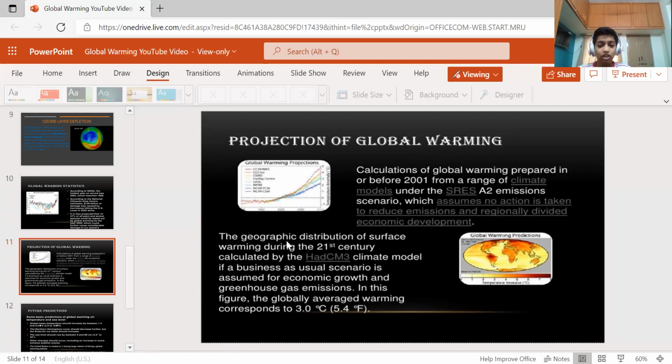The geographic distribution of the surface warming during the 21st century, calculated by the HadCM2 climate model, is a business-as-usual scenario assumed for economic growth and greenhouse gas emissions. In this figure, the globally averaged warming corresponds to 3 degrees Celsius, like 5.4 Fahrenheit.